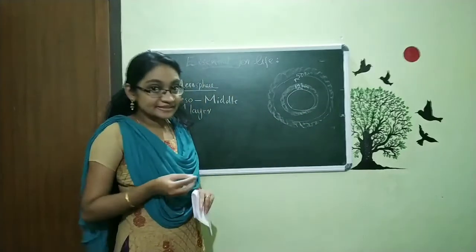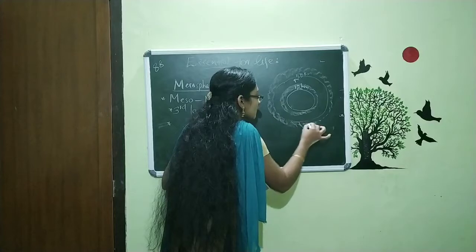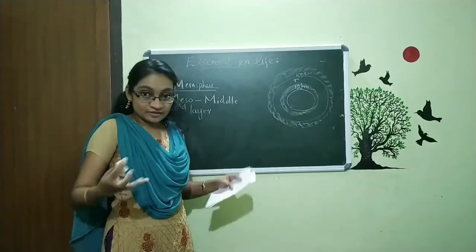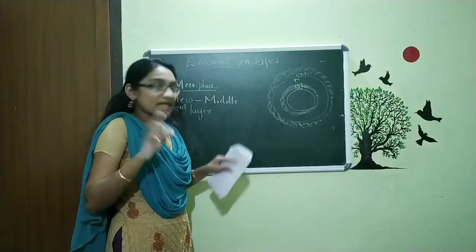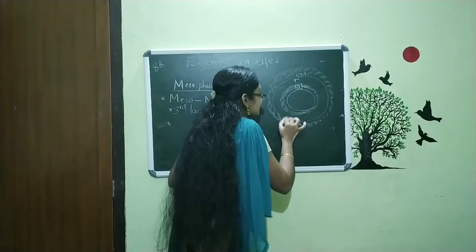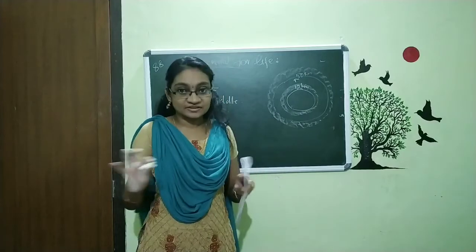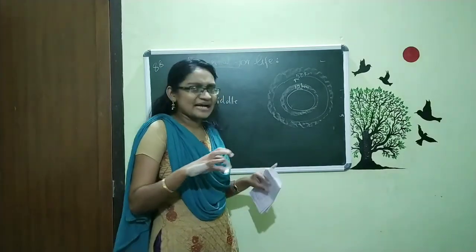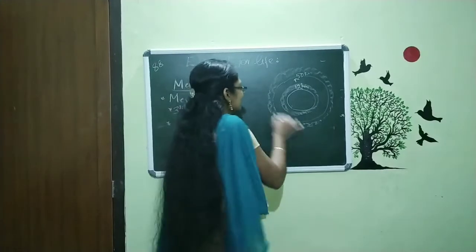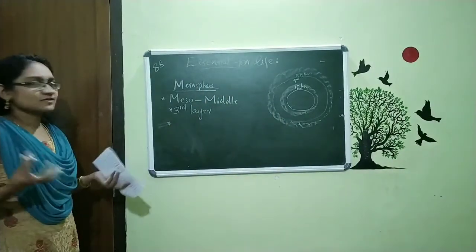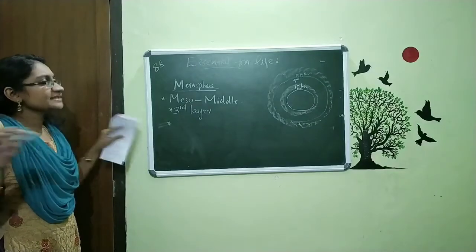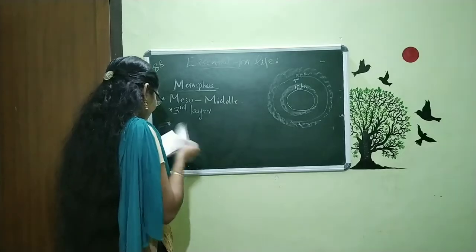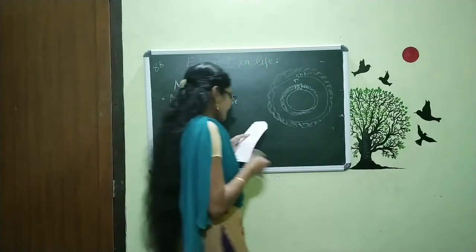Within the third layer, some sort of rocks are rotating through here, and they catch fire or get burned off. Because of that, these rocks do not reach the surface of Earth. Suppose these rocks did come, what would happen? That would cause some damage on our Earth. So we can say that in the mesosphere, rocks are just burning out in this region itself. That is the sort of thing mentioned in your textbook.